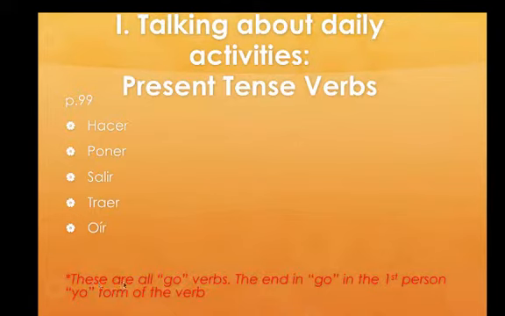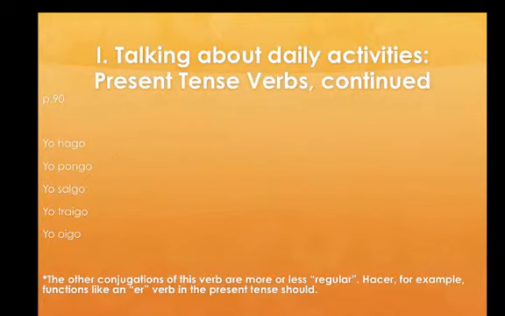So these are all go verbs, okay? They end in go in the first person or the yo form of the verb. So we see here yo hago, yo pongo, etc. And we'll see that in the next slide. So again, continuing the idea of talking about daily activities, what we see on page 90 is these extremely useful verbs, and we see their full conjugations.